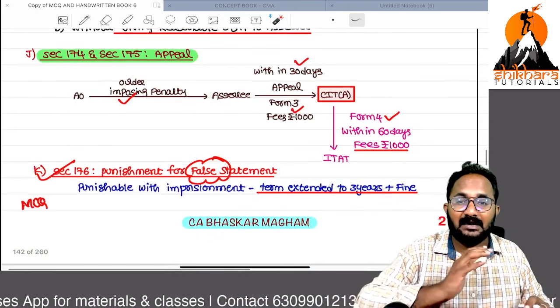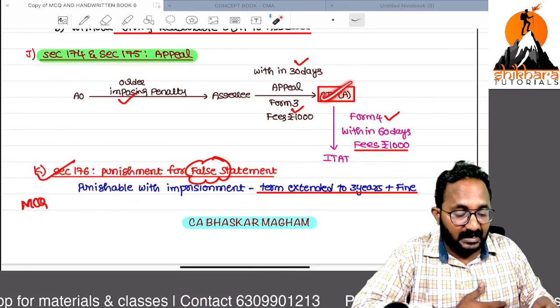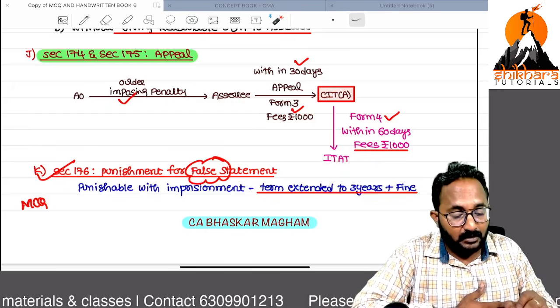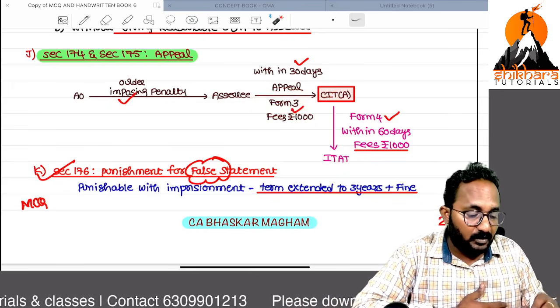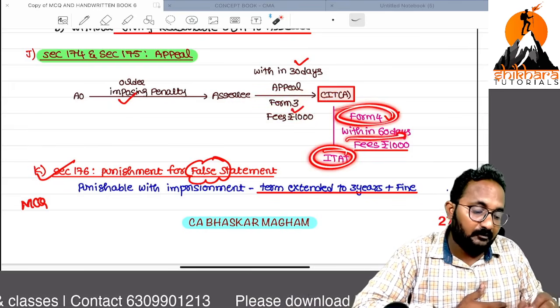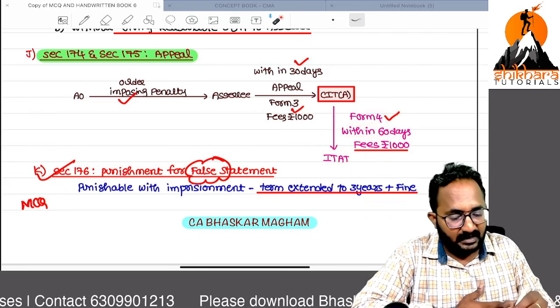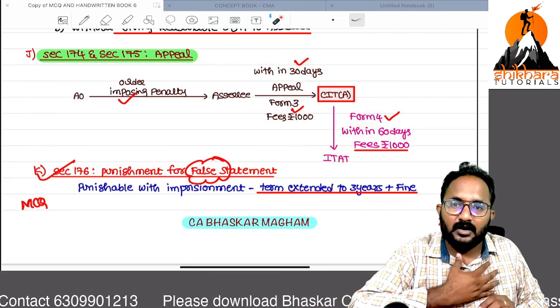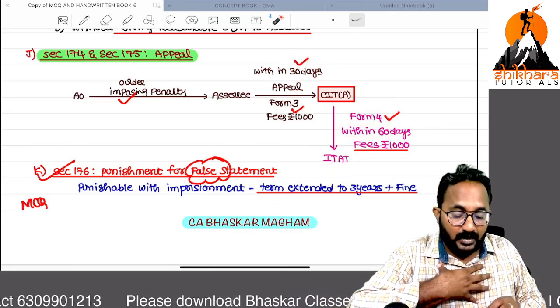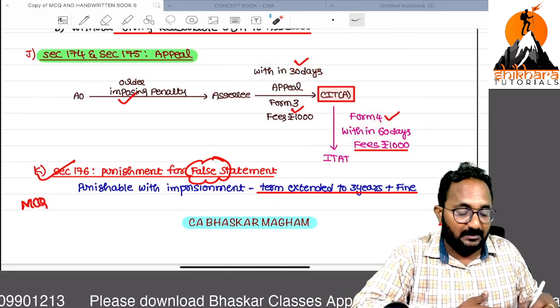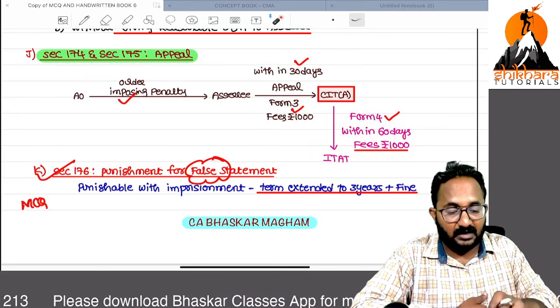So penalty related orders can be appealed before the CIT(A) and the ITAT. What is the form number in front of the CIT? Form 3. What is the form number in front of the ITAT? Form 4. Time limit is 60 days and here 30 days. If you submitted a false statement, then we have to go with prosecution, that is imprisonment extending to 3 years along with a fine.